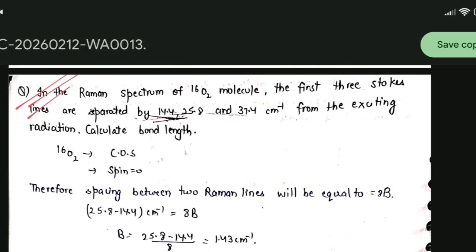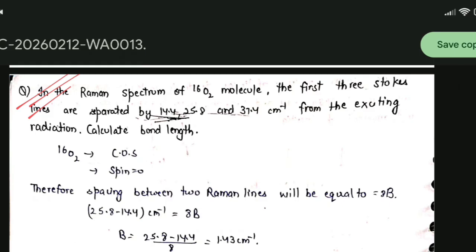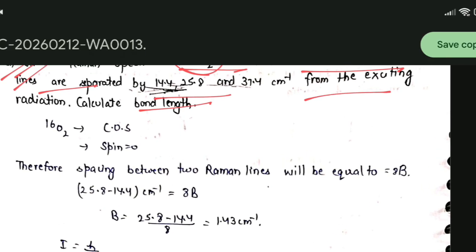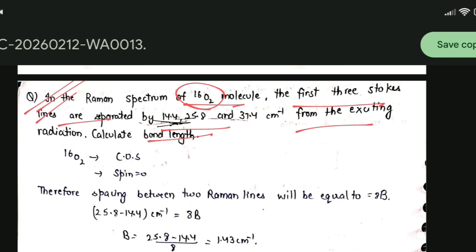Now the question on this is, in the Raman spectrum of 16 O2 molecule, O2 molecule has center of symmetry. The first three Stokes lines are separated by this. Calculate bond length. हमें bond length बतानी है, ठीक है. First three Stokes lines are separated.